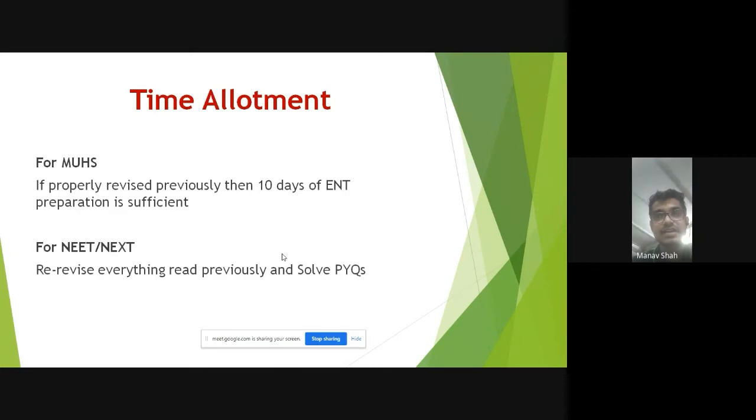Okay, and as far as questions are concerned, you can also refer to previous years' questions which are given in Triple E, and you can also solve them from like AIIMS के books जो आते हैं, last 5 years papers, last 10 years papers of ENT. You can refer to them, and that will be sufficient for your NEET and extra preparation. You'll be able to cover almost each and every question as far as ENT is concerned.